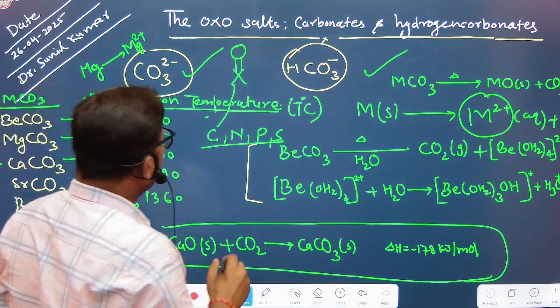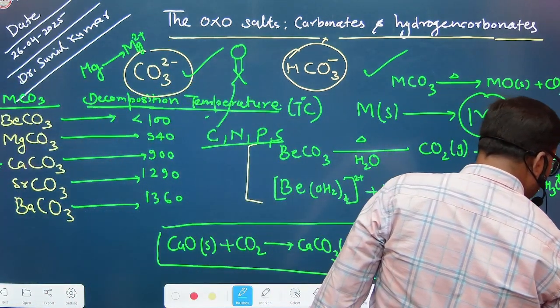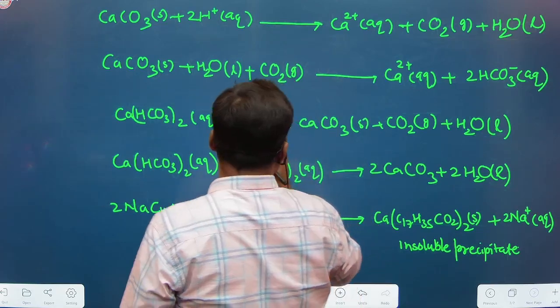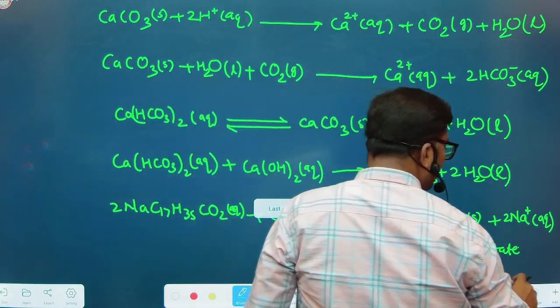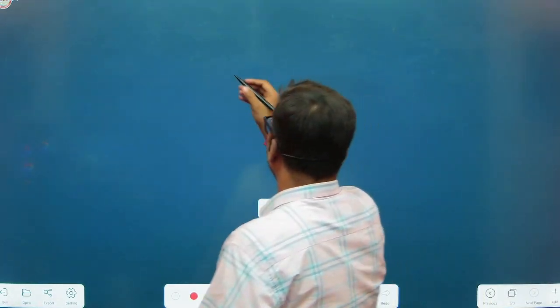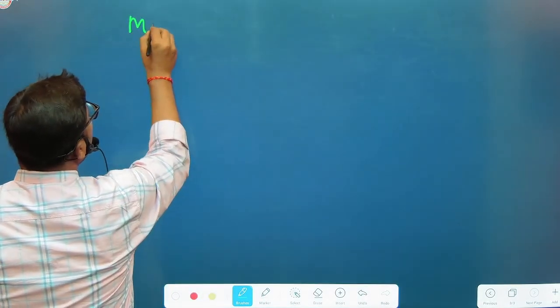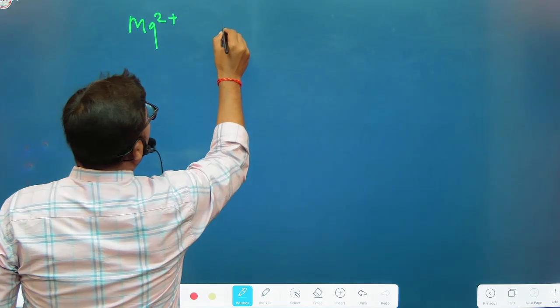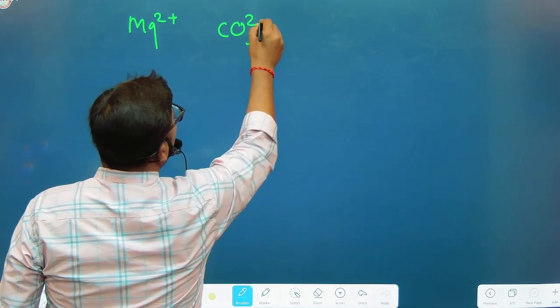So what is the chemistry actually? This Mg2+ and CO3 2-, right?